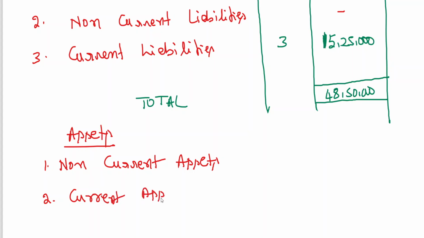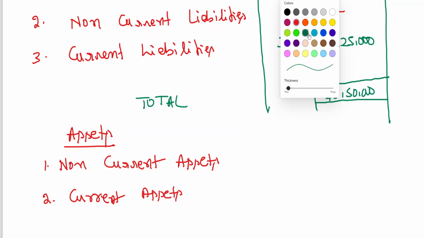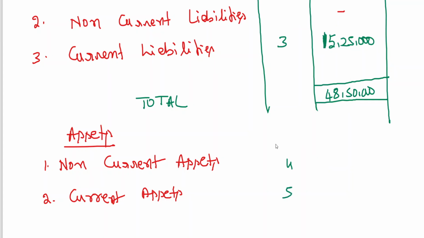Already we have done that. Non-current assets, we have already written that. Note number 4 and 5. You know the format.